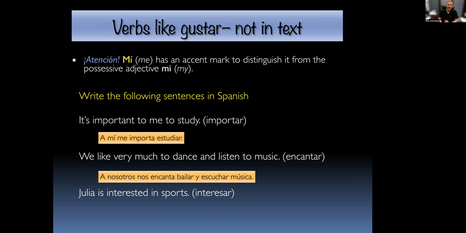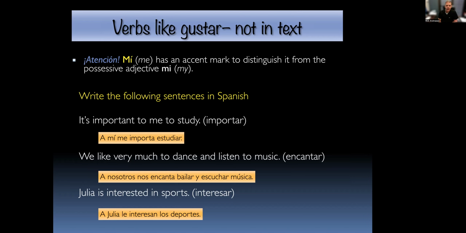Número tres, Julia is interested in sports. So sports is going to be los deportes, and that's a plural concept. So we're going to conjugate interesar in that third person plural form. And then Julia is the indirect object. And what indirect object pronoun will go with that? She's a third person singular person, so it would be le. So we have our sentence. A Julia le interesan los deportes.